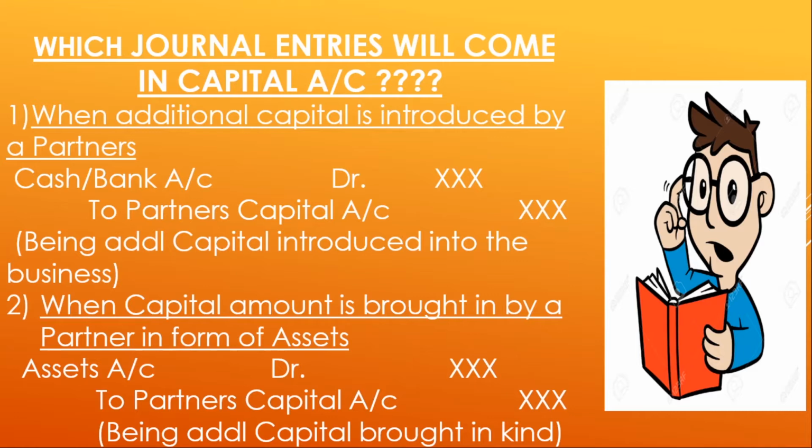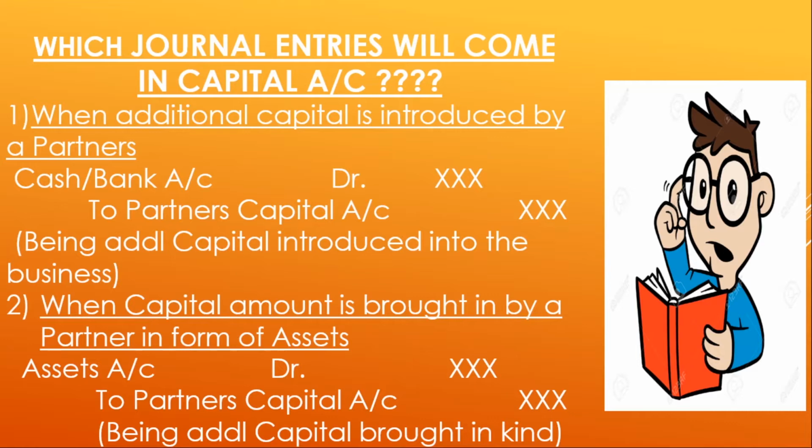Whenever an asset, be it a motorcycle, a furniture or cash has been brought into the business by the partners, the asset will be debited. That is, we will increase the balance of the asset